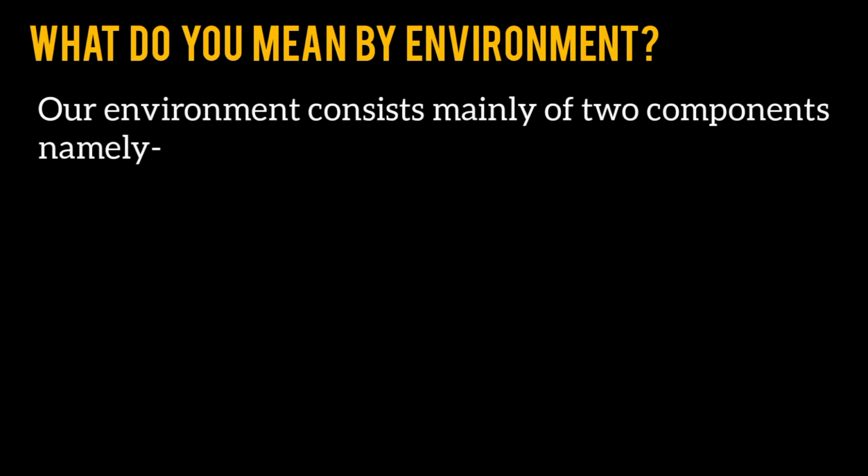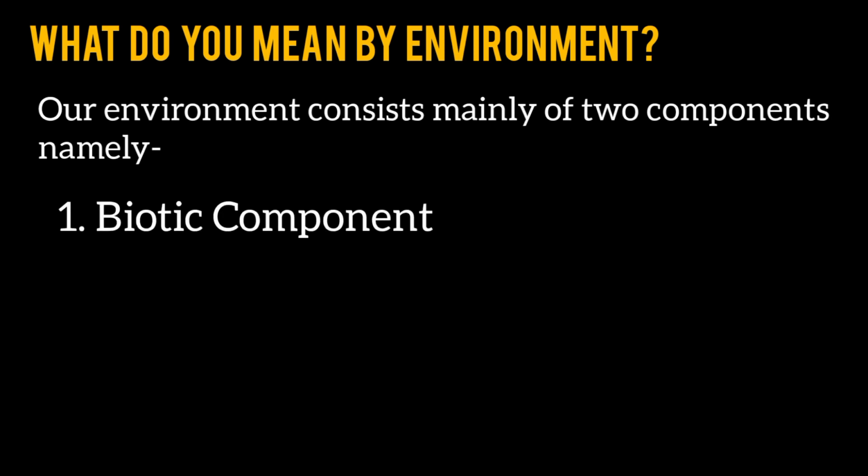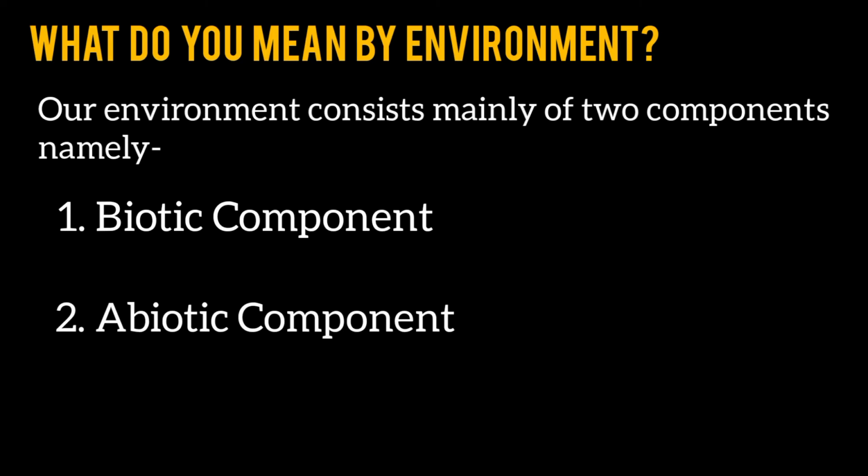Our environment consists mainly of two components, namely, number one, the biotic component, or we can say the living component, which includes all the living beings like animals, plants, human beings and microorganisms. And number two, the abiotic component, or we can say the non-living component, which mainly includes the air, water and land.